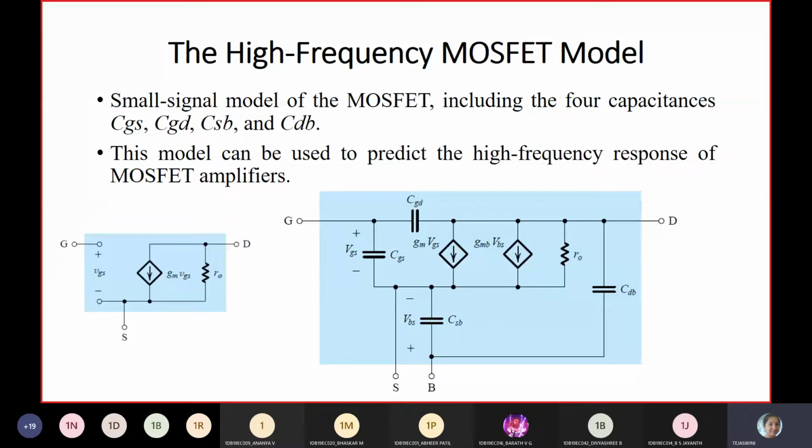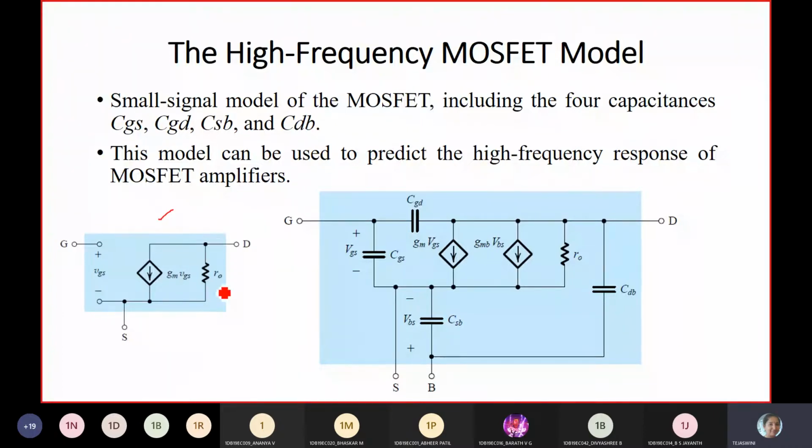Now, let's move on to the high frequency MOSFET model. So just observe the left hand figure. I hope you are familiar with the left one. What type of model is it? You come across two models. Hybrid pi model. Yes, it is a small signal hybrid pi model.